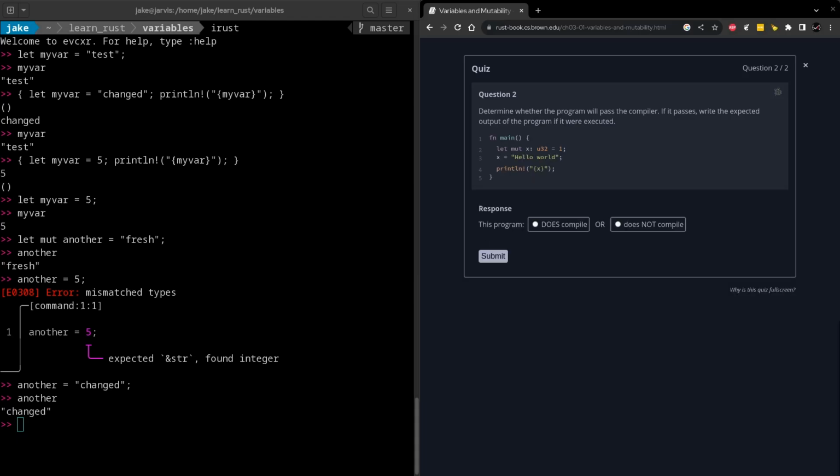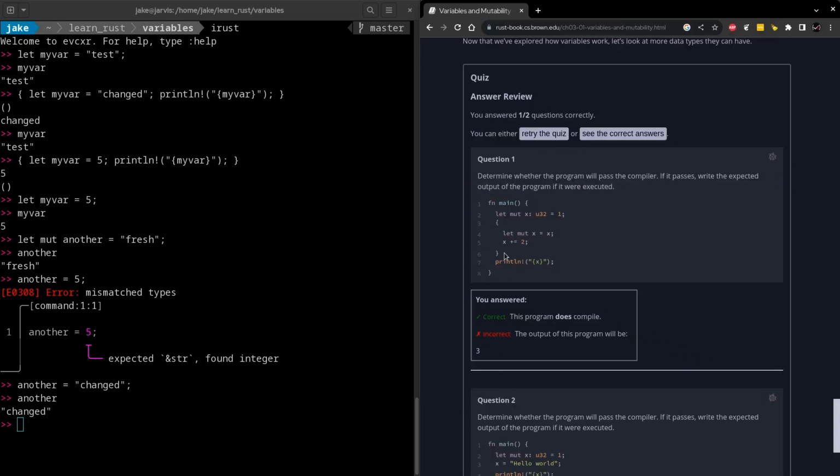For question 2, we have to check to see if this program will pass the compiler. So it's defining a mutable variable x, assigning it the value of 1, and then trying to reassign x to the string hello world, which as we saw on the left here, should not compile. Let's see what we got.